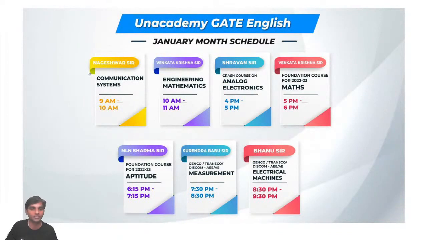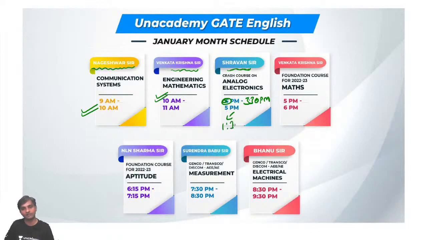Communication systems by the senior-most faculty, Nageshwara sir, having nearly 20 years of experience, from 9 a.m. to 10 a.m. Venkat Krishna sir, also a very senior faculty member with 15-20 years of experience, is teaching engineering mathematics from 10 a.m. to 11 a.m. Shravan Kumar sir also has a lot of experience. His class will be from 3:30 p.m. to 5 p.m. from Monday, a 90 minute class.